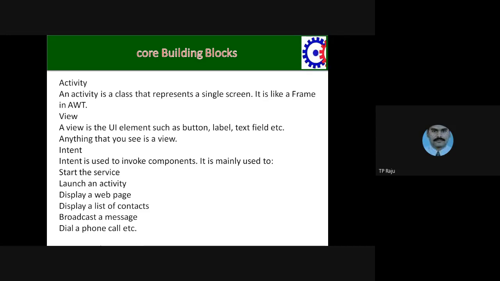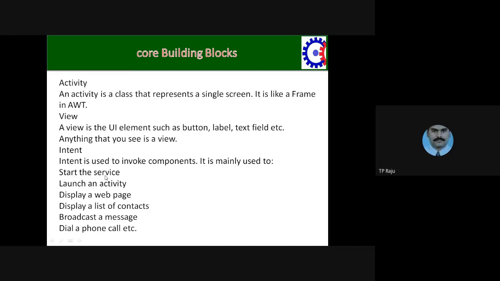After that, displaying a web page, and broadcasting a message to wherever it is required. After that, dial a phone call.